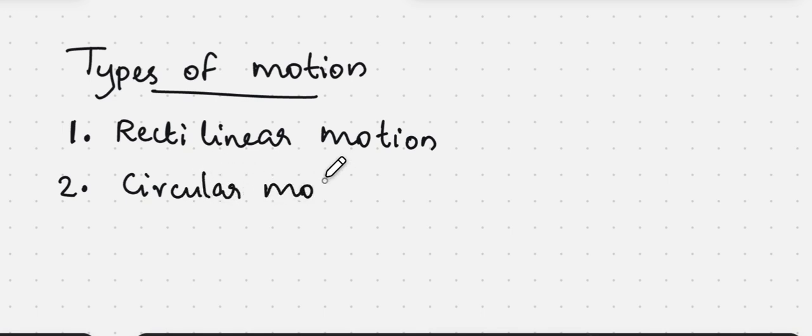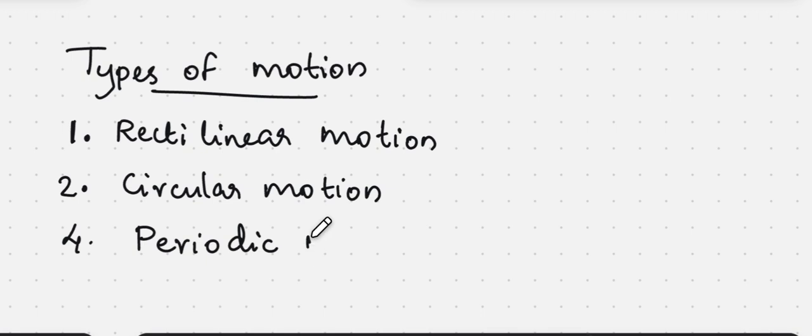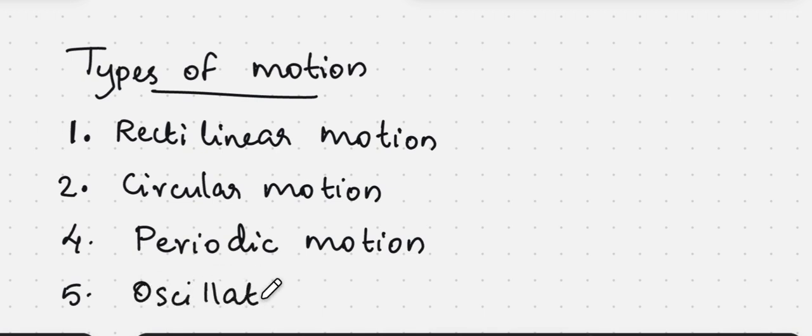Third is periodic motion. Then the last one is oscillatory motion. So we have four types of motion.